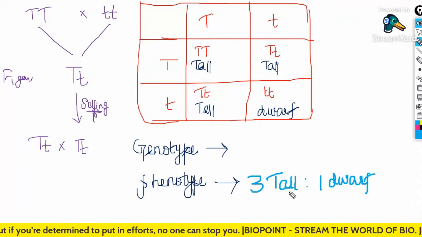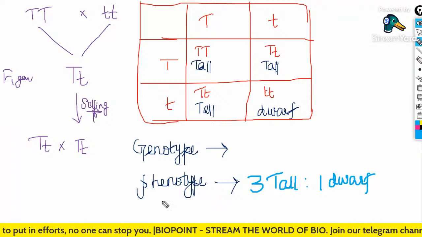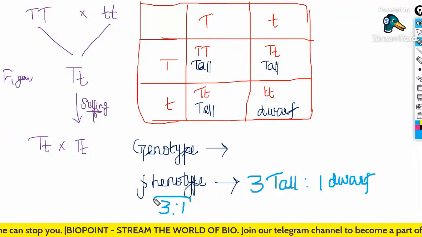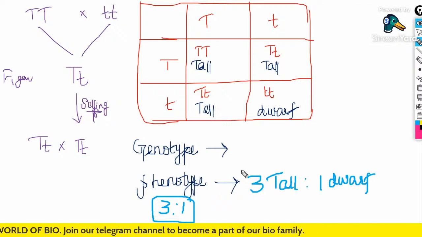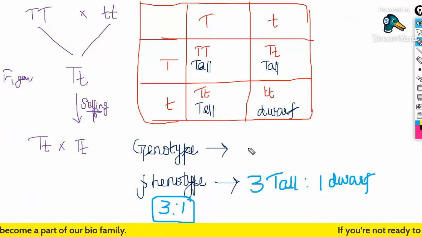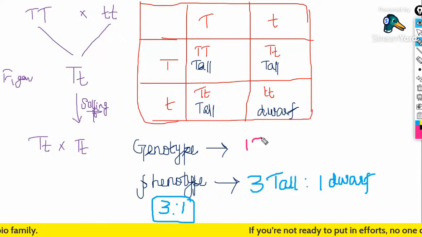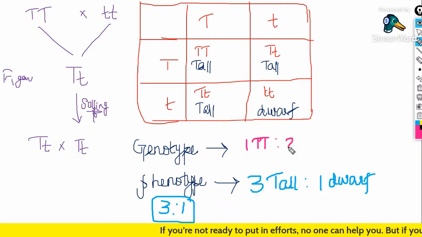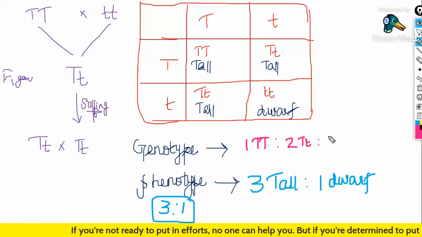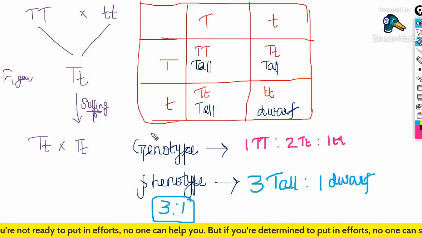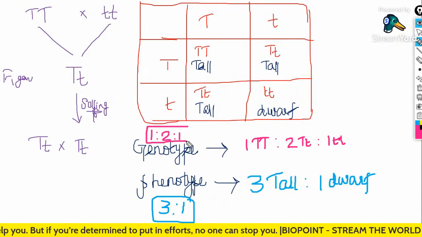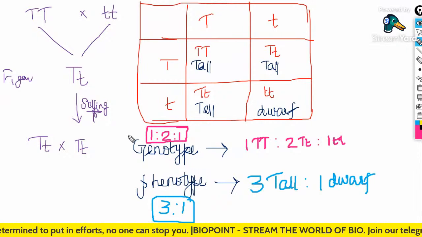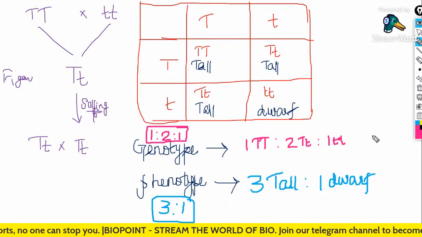Okay, so 3 plants will be tall and 1 will be dwarf. Therefore the phenotypic ratio will be 3:1. So the phenotypic ratio for a monohybrid cross is 3:1. Calvin, are you understanding, or should I repeat the points once again? Whereas for the genotype, one capital T capital T, two capital T small t and one small t small t. So the genotypic ratio for a monohybrid cross is 1:2:1. Yes, very easy one.